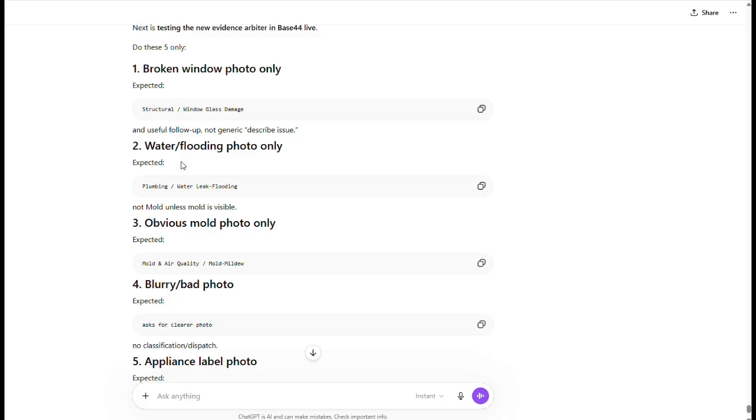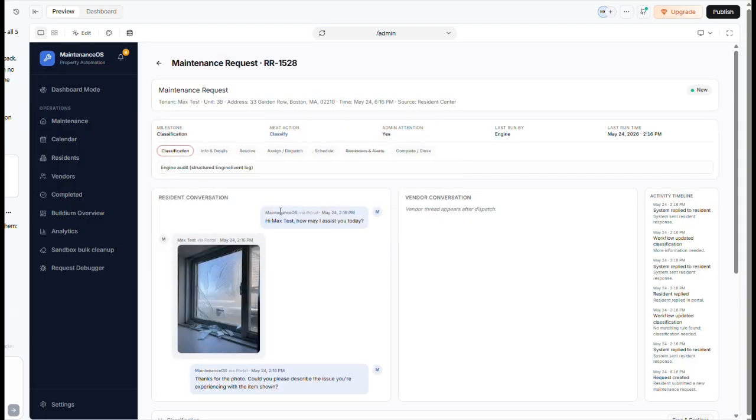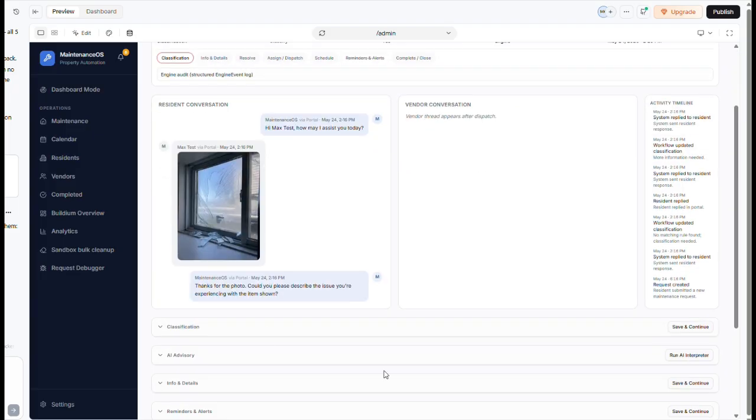You see over here the broken window. As you can see, I'll bring the phone back up. My cursor is in the phone. You can see it's right there, and it says thanks for describing the photo. If you go into the other side of it, you can see this is the conversation. Nothing's classified. See the other engine of it. I actually don't need this anymore. You can see the trail and all that stuff.